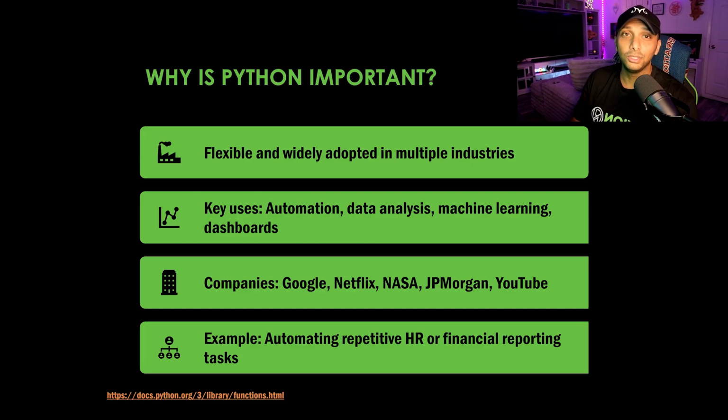It's a large community, so you can almost go anywhere and see public forums where they're going to help and support you with Python, or they've already done what you're doing before, and you can look at what they've built thus far. But for an organization, what it means is less manual work, which is really what we want at the end of the day, right? We want efficiency so that we can have more free time to do what we love to do, right? So buying ourselves time back. So that all comes in the name of efficiency so that we can optimize what we're doing within our workforce.